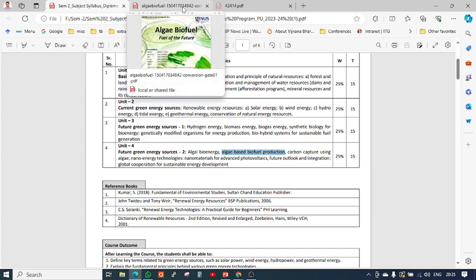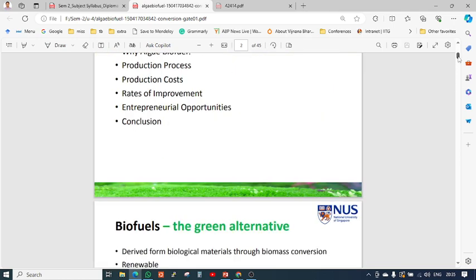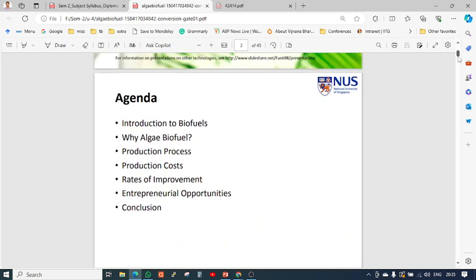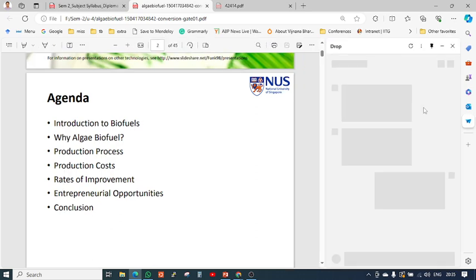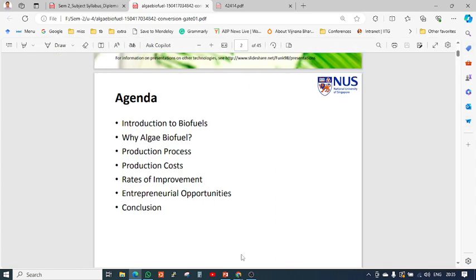These algae are the future generation, the future biofuel. This is the presentation for the different research students. So for the production of biofuel, this algae is used, and let's discuss each agenda in detail.